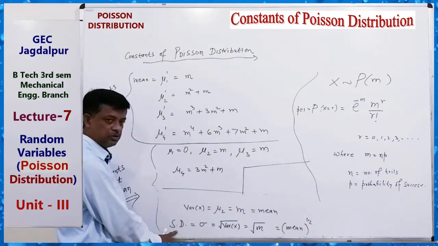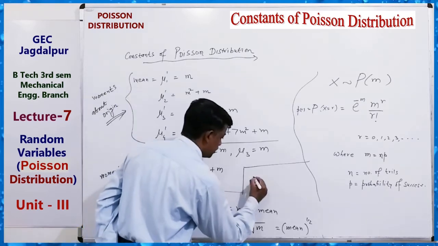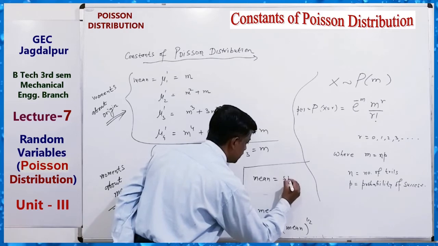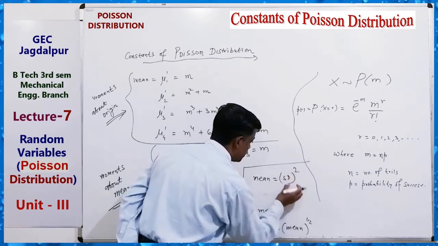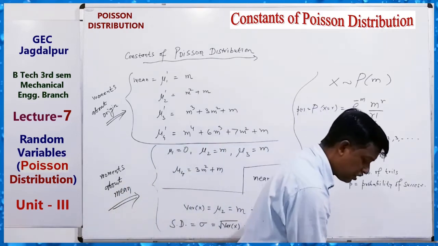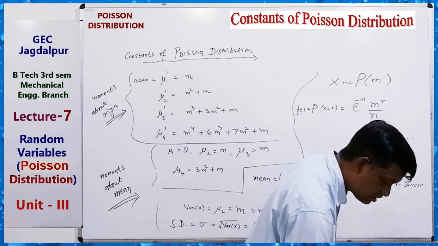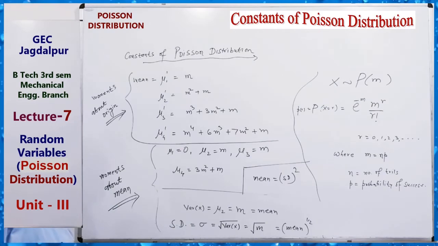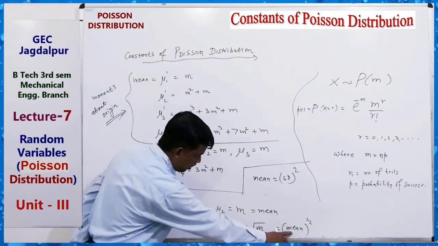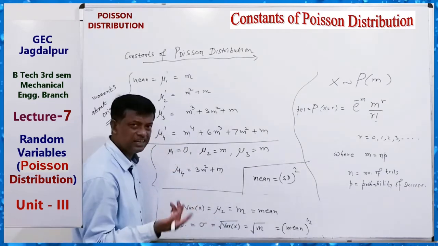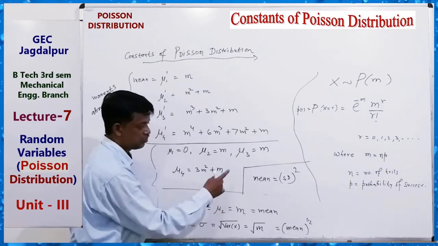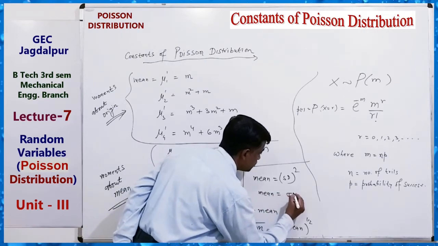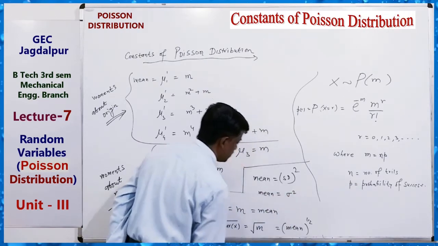Mean equals standard deviation square. Mean equals SD square. Clear? So here mean to the power half equals this. Squaring it, mean equals SD square. That is, mean is equals to sigma square.